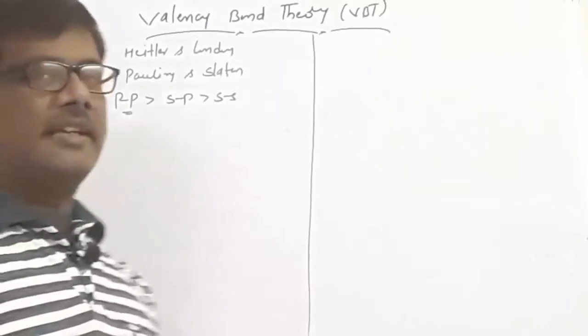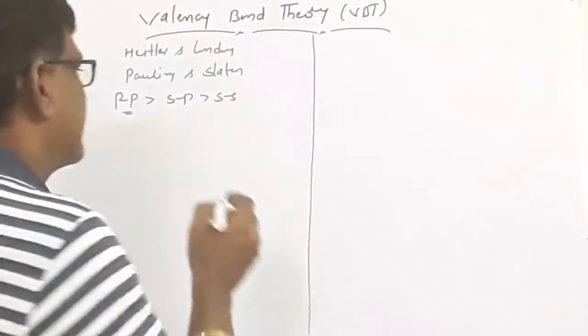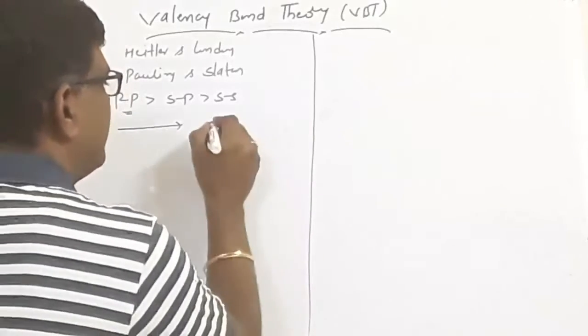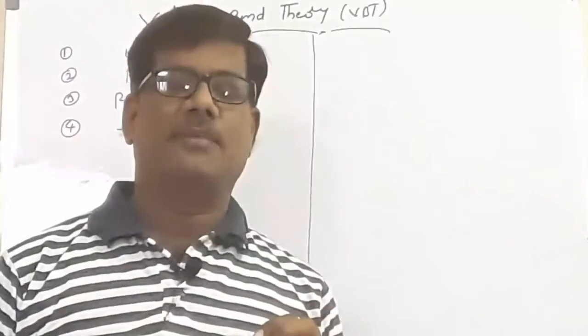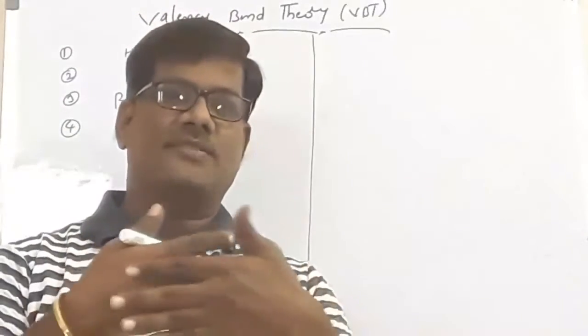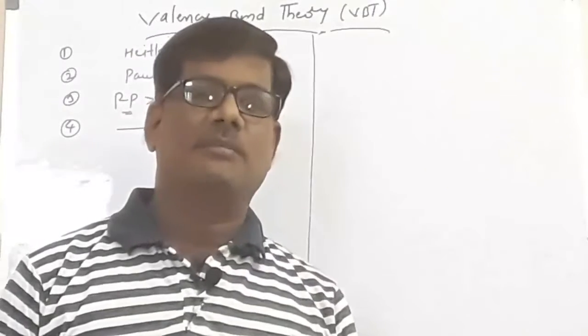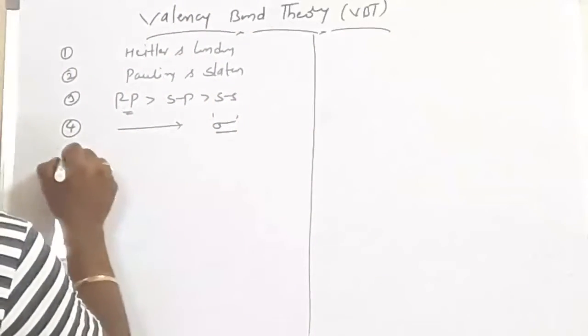Number 4. A covalent bond that forms when overlapping takes place along the internuclear axis is called a sigma bond. How is the sigma bond formed? Atomic orbitals overlap with each other along the internuclear axis. Then the chemical bond which is obtained is called the sigma bond. Number 5.